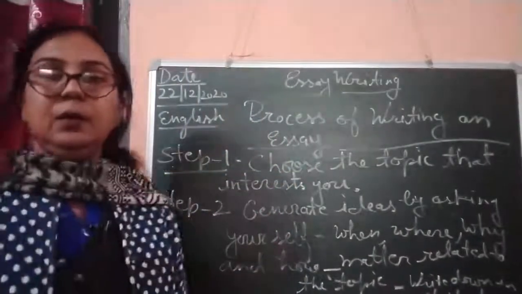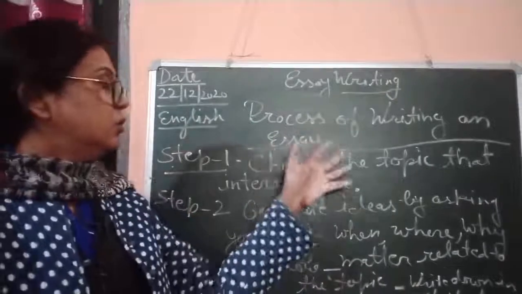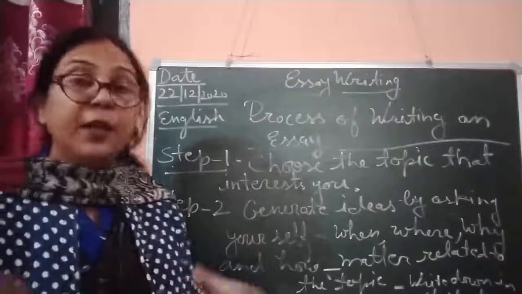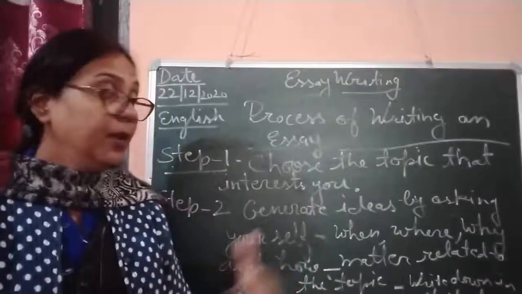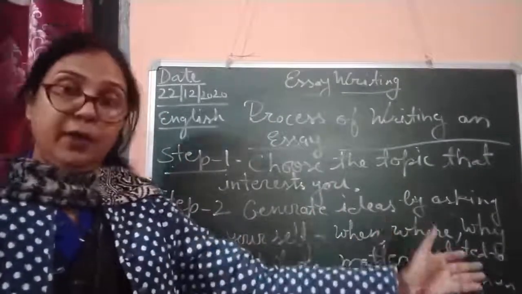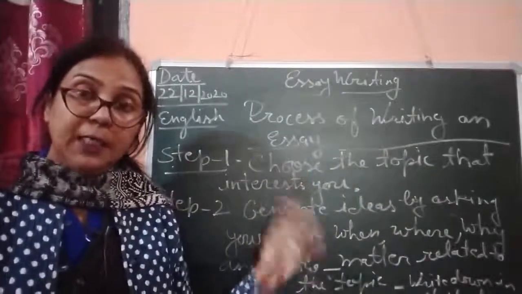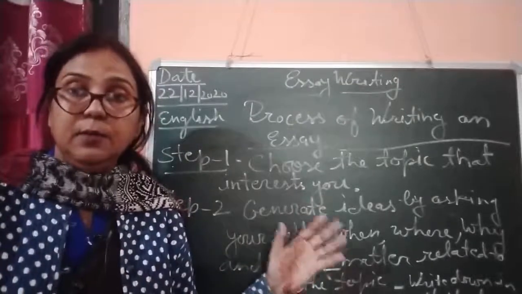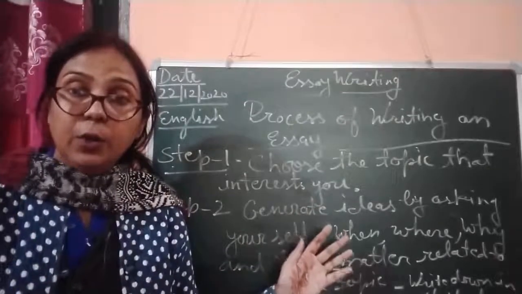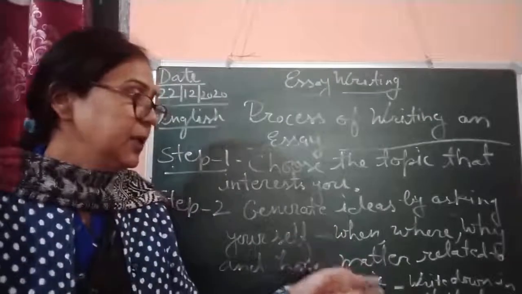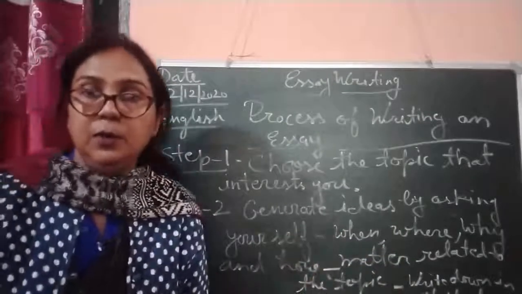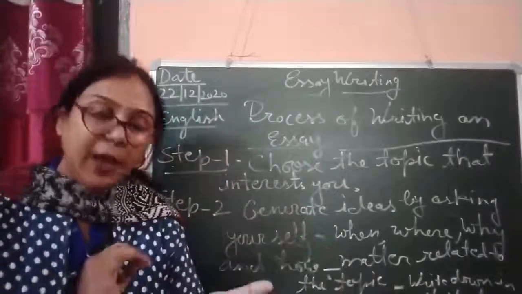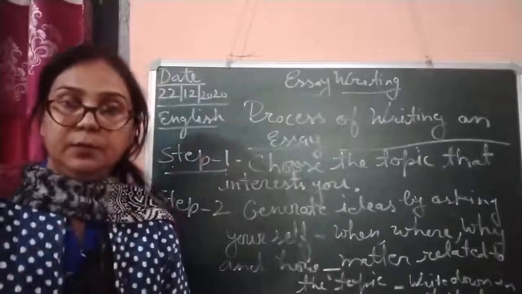So when you have already chosen the topic, you generate your ideas by asking yourself when, why, where. You choose a topic and start thinking about it. Why have I chosen this, what are we going to express, why are we going to express, and how is it possible? Then you ask yourself these questions and write down on the rough sheet.